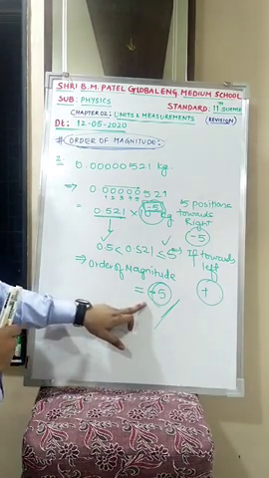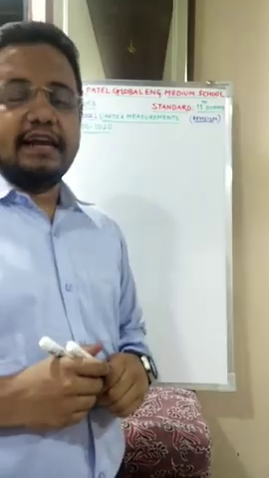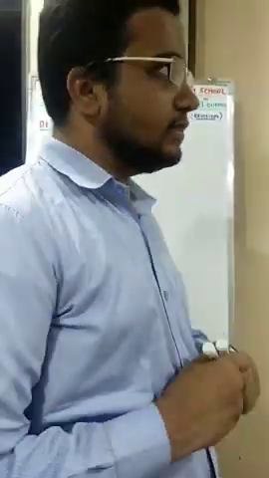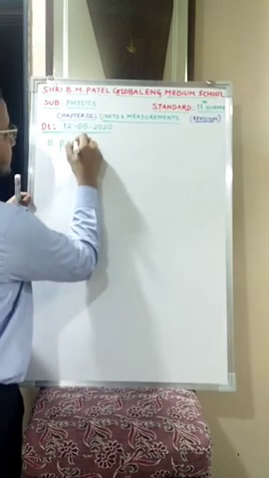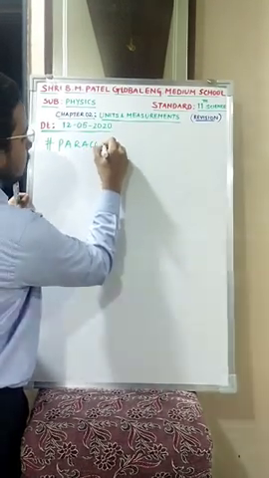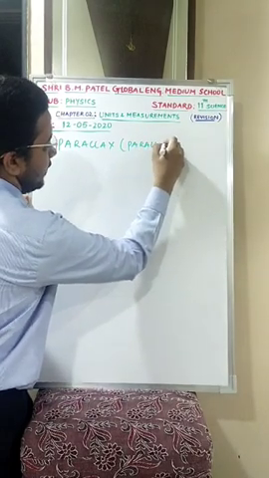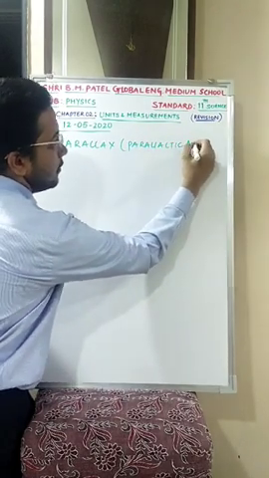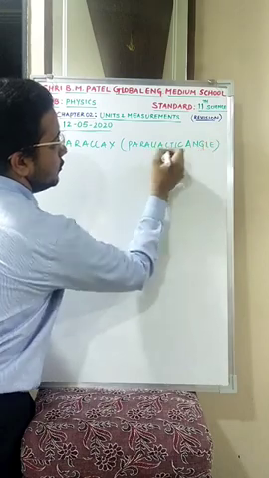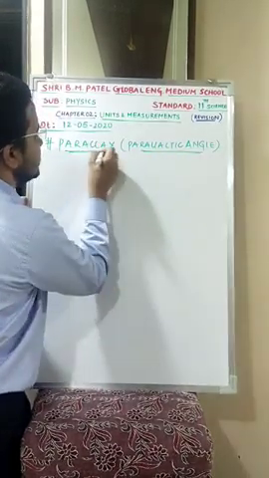Done till minus 5. Okay, the next topic we have is parallax. What exactly is meant by the word parallax? We also have one more term, that is parallactic angle. Is this clear? We have to study these two terms. What is parallax and what is parallactic angle? I'll give you one basic example.